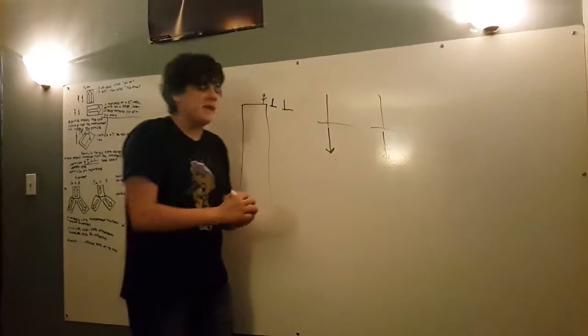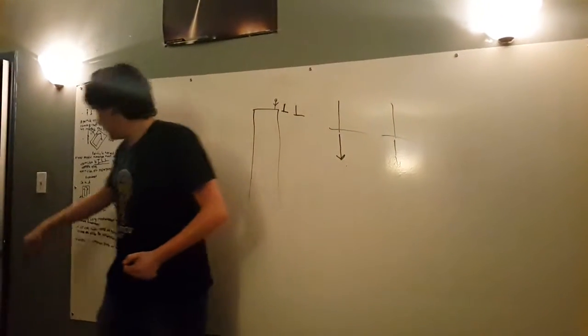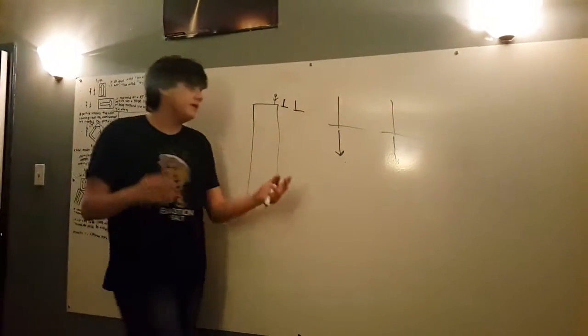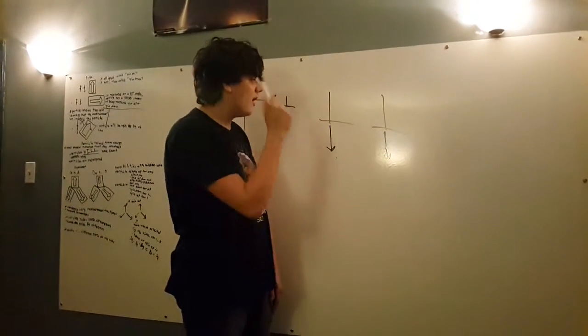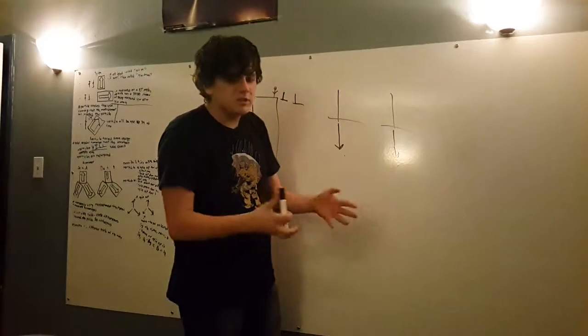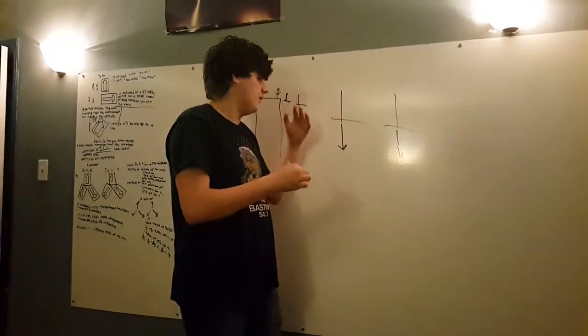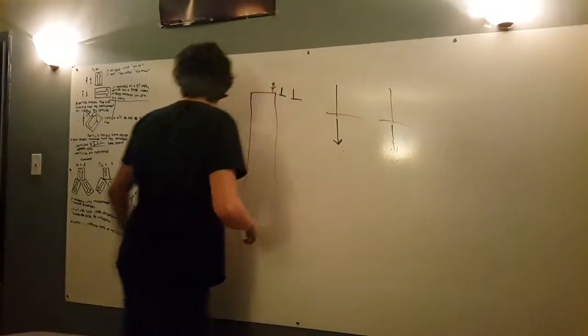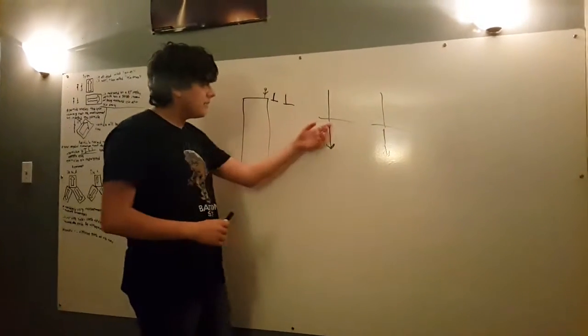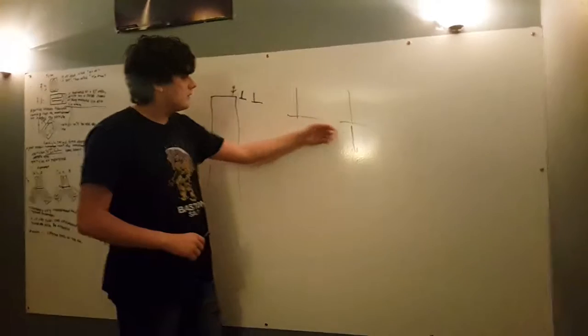Even if I throw the hammer and drop a hammer at the same time, they're both going to hit the ground at the same time, because their downward vector components are going to be the exact same. So they'll hit the ground at the same time, regardless. Meaning that, all right, I'm going to kind of dumb it down.